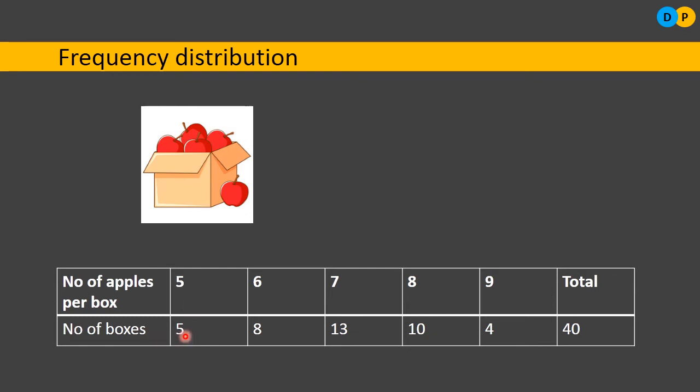It means in 5 boxes there are 5 apples, 5 apples in each. Okay, so totally there are 8 boxes, each box having 6 apples. There are totally 13 boxes, each box having 7 apples, like that. So frequency refers to the number of times an observation is repeated.